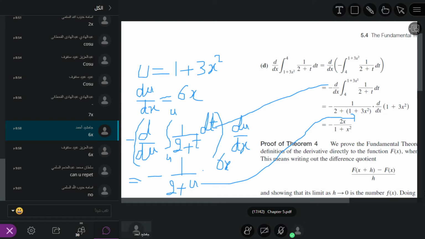So in the numerator we have 6x. So we have the following expression: minus 1 divided by 2 plus 1 plus 3x square, times the derivative of 1 plus 3x square.